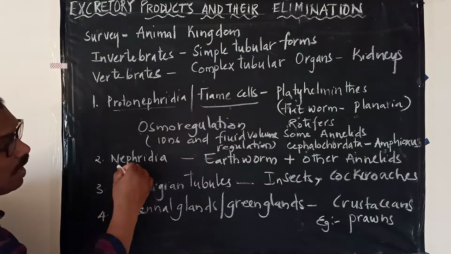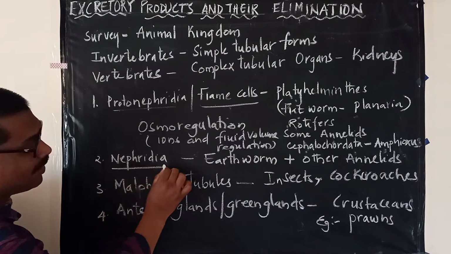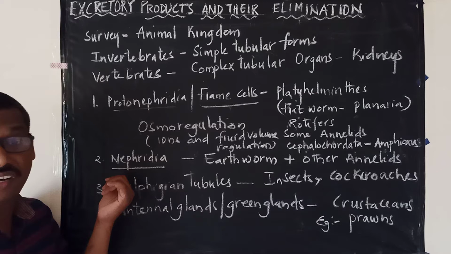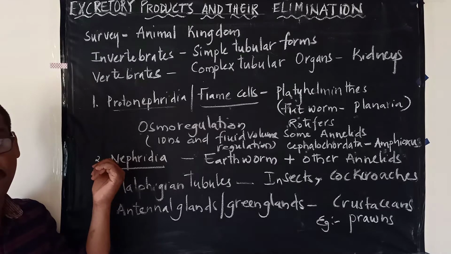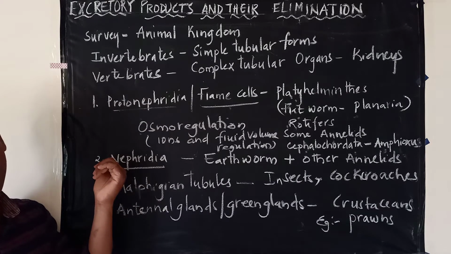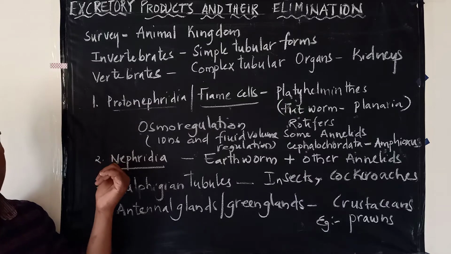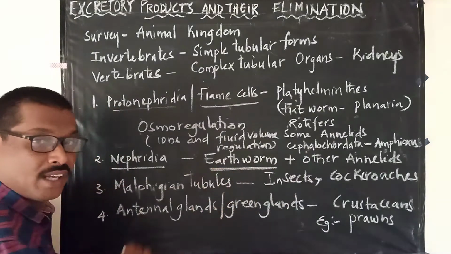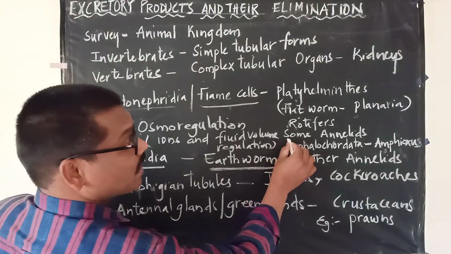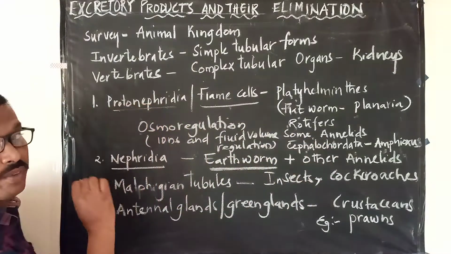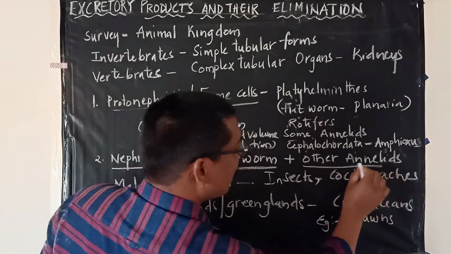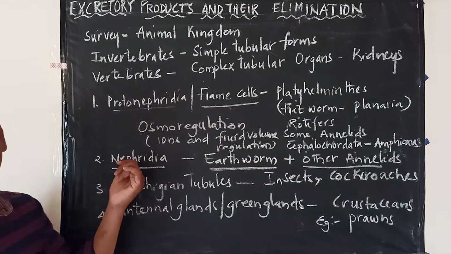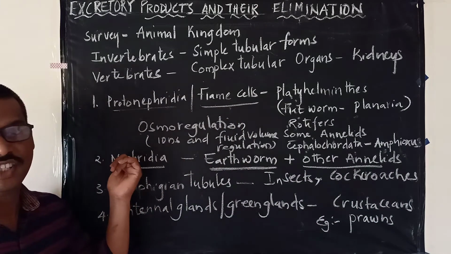And in the case of other organisms, there are excretory structures called nephridia. This is another excretory structure which helps in elimination of nitrogenous waste material. Nephridia is very common in what? Earthworm. We said some annelids have protonephridia, and other annelids have nephridia as their excretory structures.